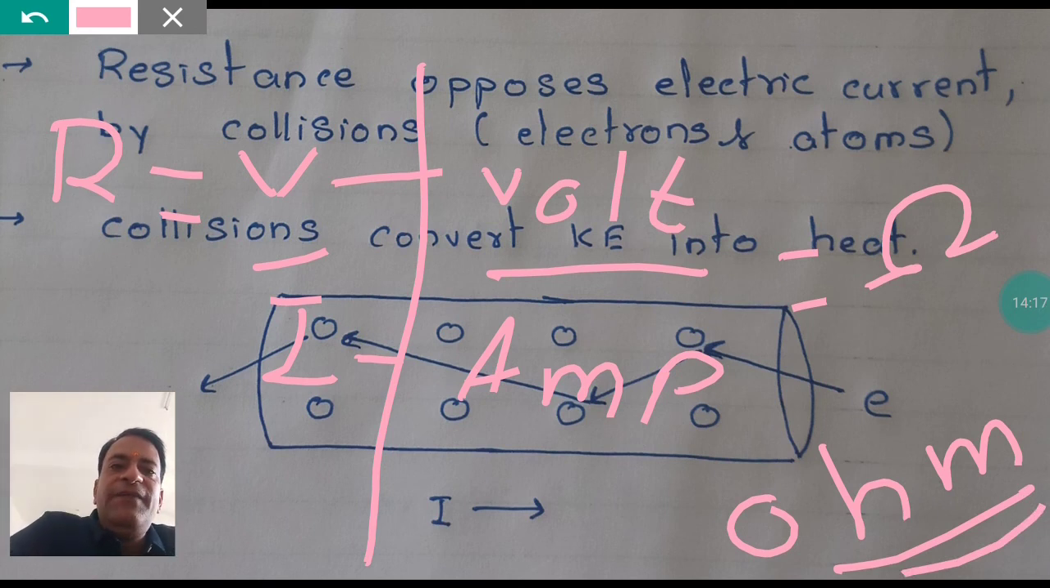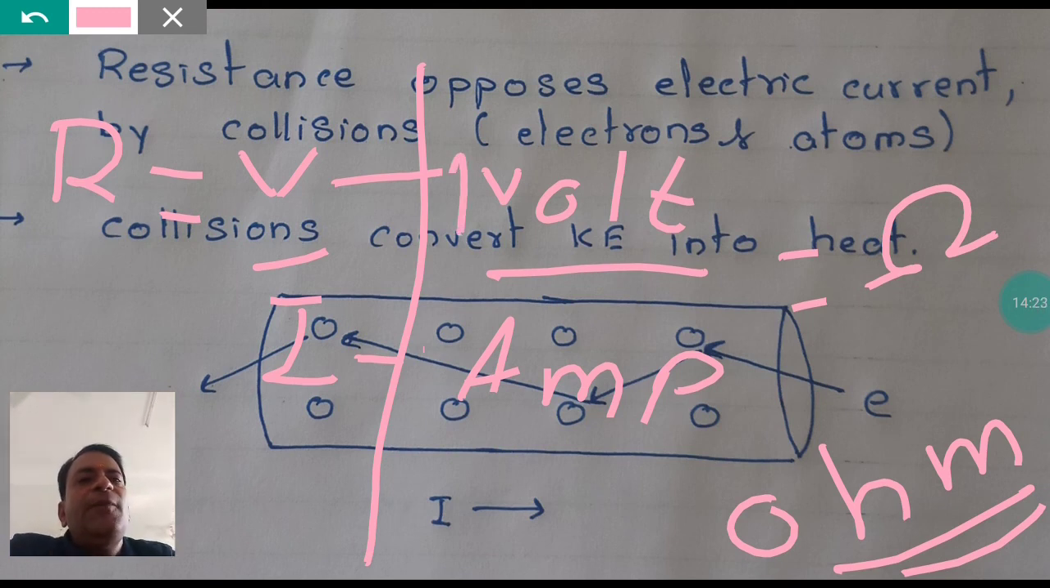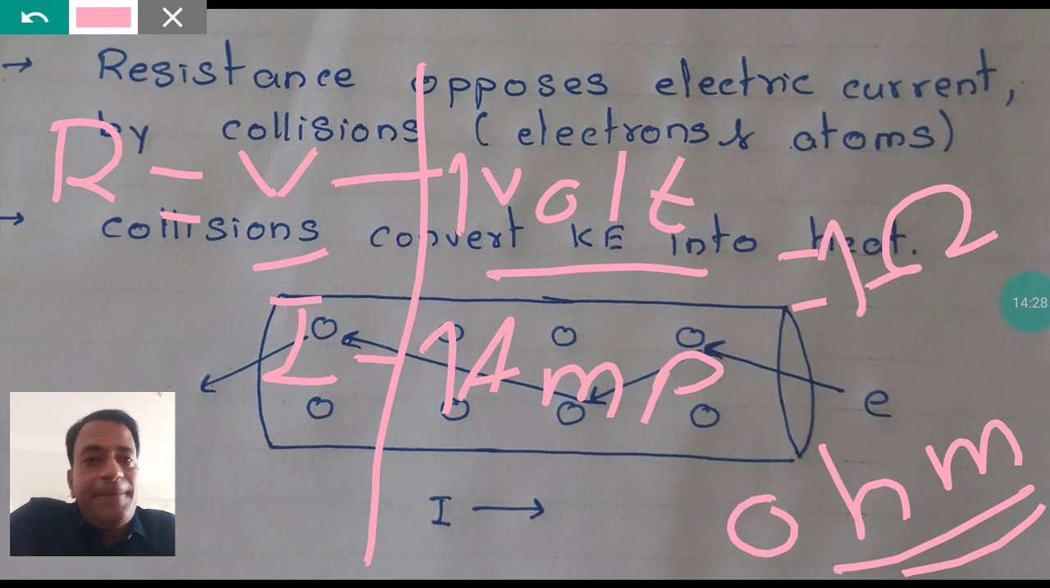So again, how do we define 1 ohm? This is the SI unit of resistance. How to define 1 ohm? It is all about making everything 1. Make the volt 1, make the ampere 1, and this will also become 1, because 1 upon 1 is always equal to 1.